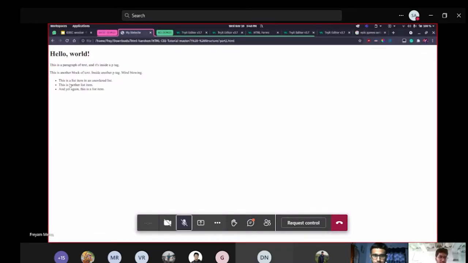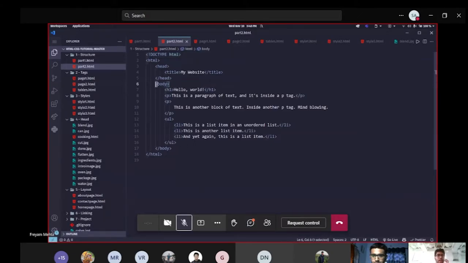This is part 2, the thing you saw here. This code. So you have the same as before: HTML, head, body. Now in the body, you have h1. Now what exactly is h1?